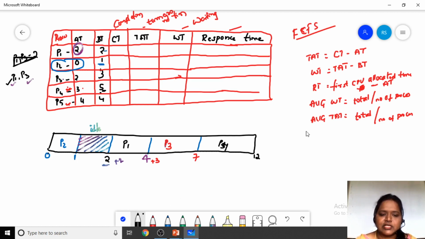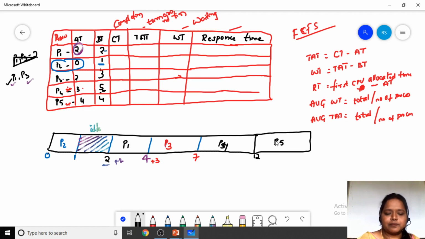So after this 12 milliseconds, which process is there in the queue? Process P5 is there in the queue. Now process P5 will enter into the queue at 12 milliseconds. Fine. So when process P5 is entering into the ready queue, it will check whether any other process is still waiting in the ready queue. Here, as we have seen, no other process is waiting in the ready queue. So the last one is the P5 process.